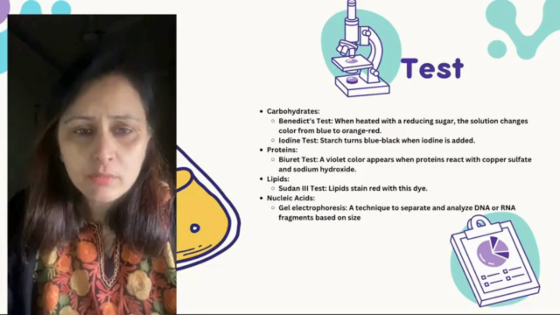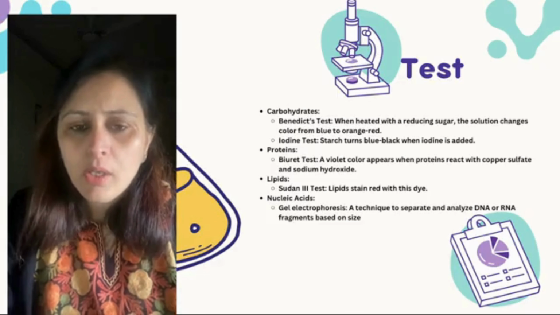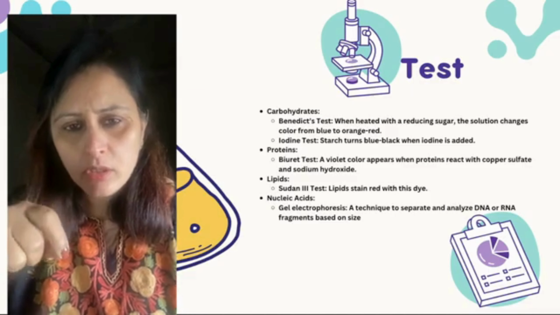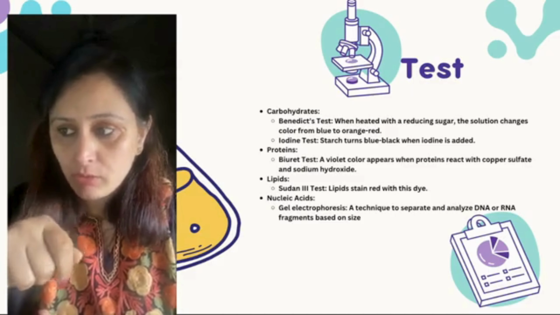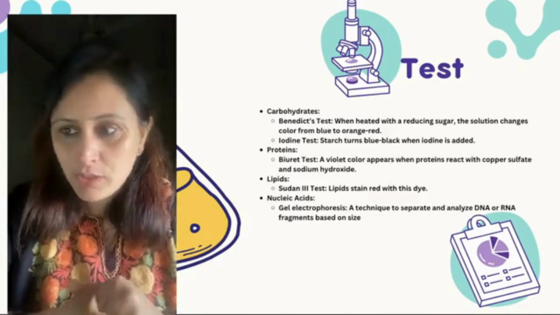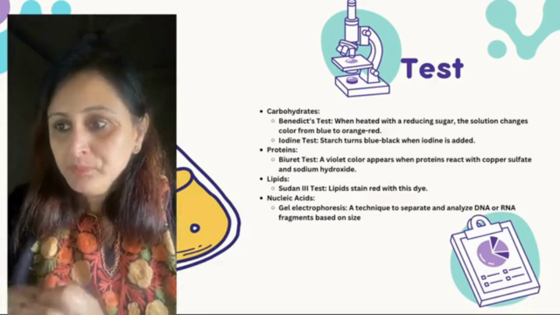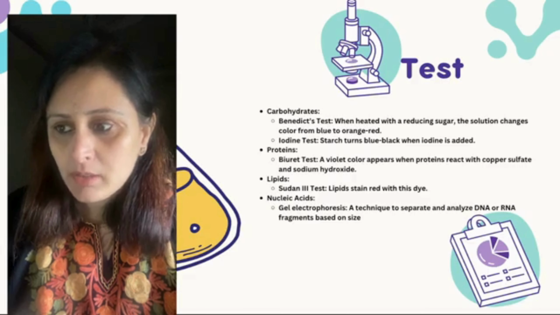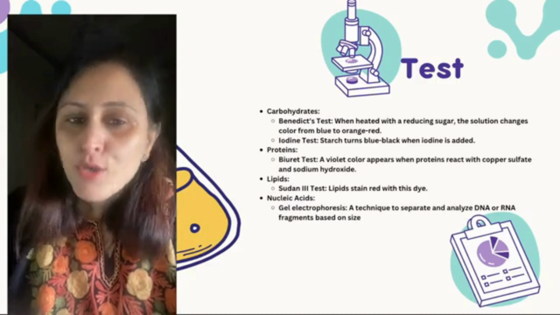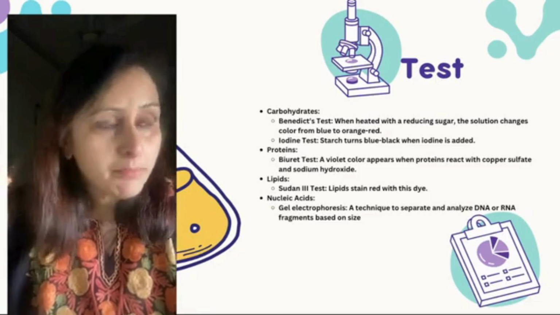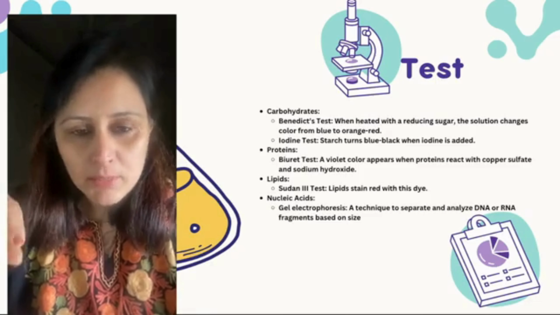Iodine test है, which I'm sure you have done in your junior classes also. कि एक potato लेते हैं हम and then you cut it into half and then put a few drops of iodine solution on that, and if it turns blue-black, then that means there is a presence of starch in that, which is a carbohydrate, right? Likewise, protein test, biuret test है, lipid के लिए Sudan 3 test है, nucleic acids के लिए gel electrophoresis tests हैं, right? So these help us to identify कि whether these biomolecules are present in the substance or not.